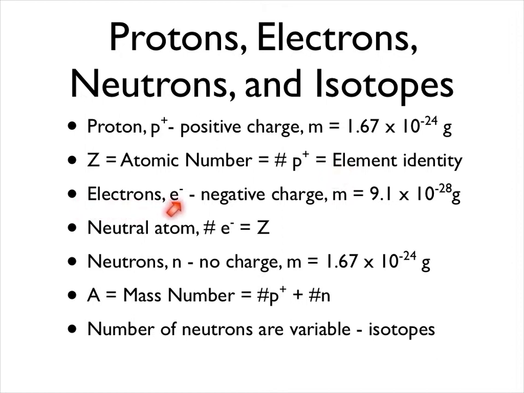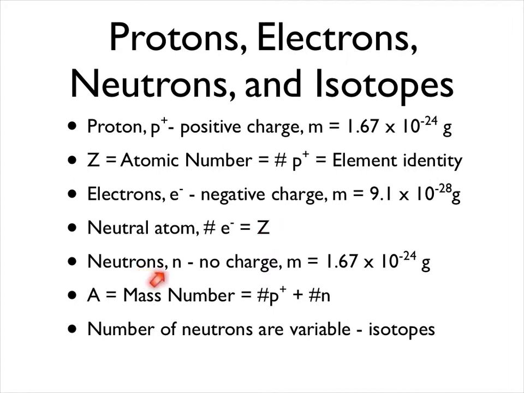Now, the electrons, which are symbolized E with a negative exponent, have a negative charge and are quite small compared to the proton. They're effectively massless compared to the size of that proton, at 9.1 times 10 to the minus 28 grams. For a neutral atom, the number of electrons must equal the atomic number or the number of protons. So, if I've got hydrogen with 1 proton, to be a neutral atom, it has to have 1 electron. If I've got lithium with 3 protons, it must have 3 electrons. Uranium with 92 protons, you got it, 92 electrons.